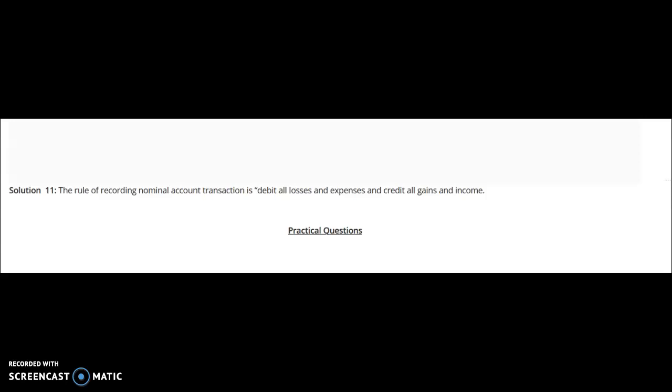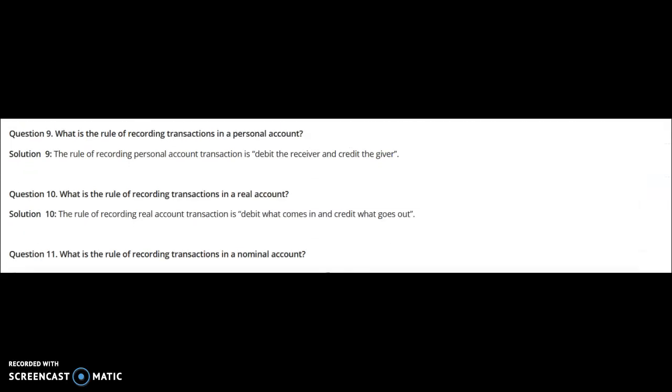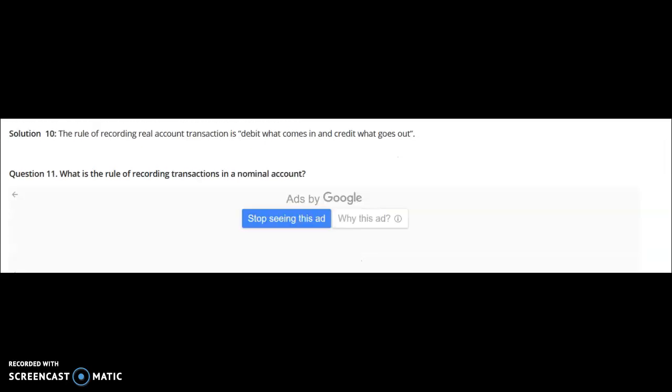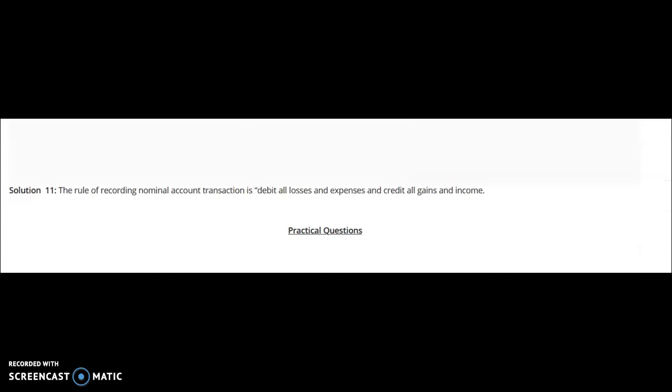So you must have 100% understanding of these three basic rules, but the most important thing is which rule is applied for which account. Once again, which rule is applied for the personal account? Very simple: debit the receiver and credit the giver, for all types of personal account. What is the rule for the real account? Debit what comes in and credit what goes out. What is the rule for the nominal account? Debit all losses and expenses and credit all profits, gains and incomes.